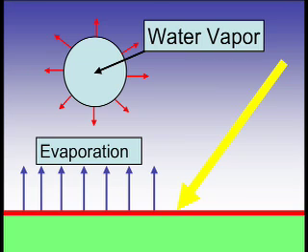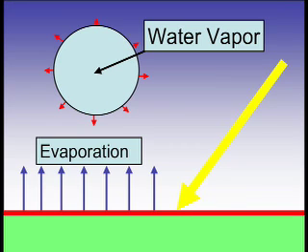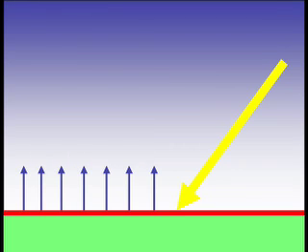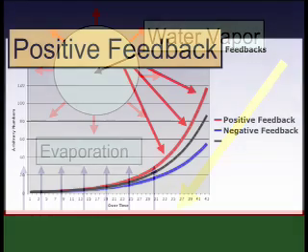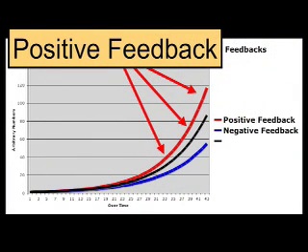This increased absorption of infrared radiation is believed to warm the air even further. This makes the air able to hold even more water vapor, and this results in even more evaporation, which increases the humidity even further, and the cycle repeats. This is called a positive feedback, since water vapor is believed to amplify atmospheric warming.